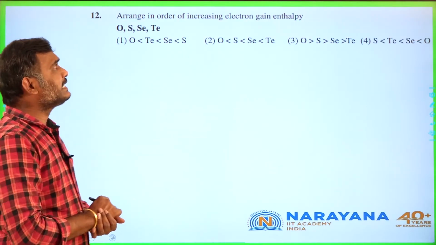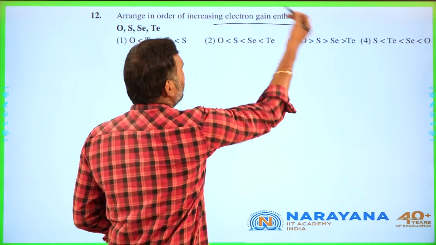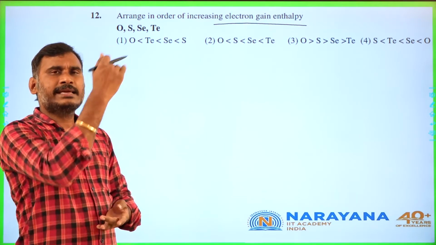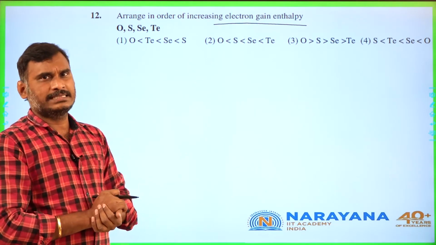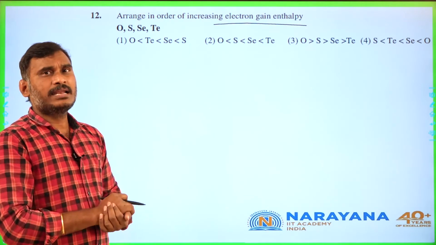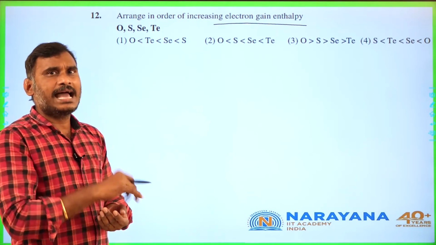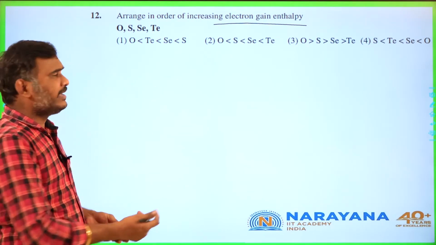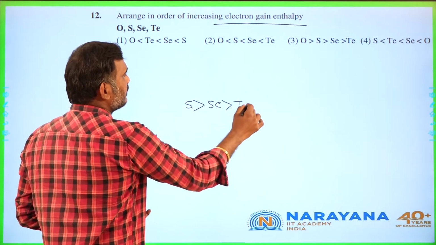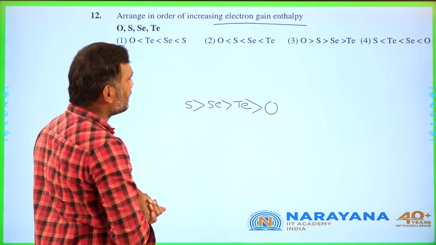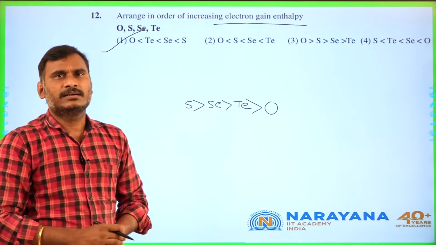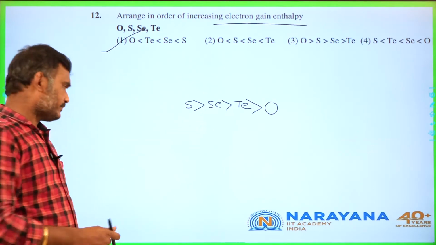Arrange in increasing order of electron gain enthalpy. Please note this down. Generally, electron gain enthalpy from top to bottom decreases. But abnormally, because of its smallest size, oxygen has the least electron gain enthalpy. Therefore, the answer should be sulfur greater than selenium greater than tellurium, and oxygen is less. Where is that option? That will be the correct answer. Yes, option 1 is the correct answer.